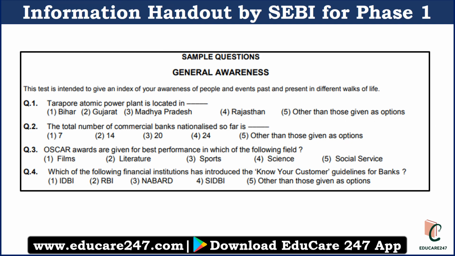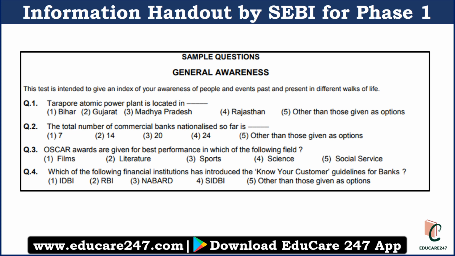SEBI has released the information handout for the phase 1 examination and they have given some sample questions also. These questions will help you to understand what kind of questions will be asked. If you see question number 1, it is about Tarapore atomic power plant. So basically it has been asked where the atomic power plant is located. So important dams, important power plants, important places can be asked in your examination.